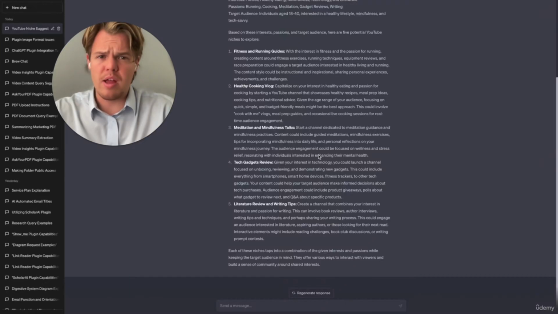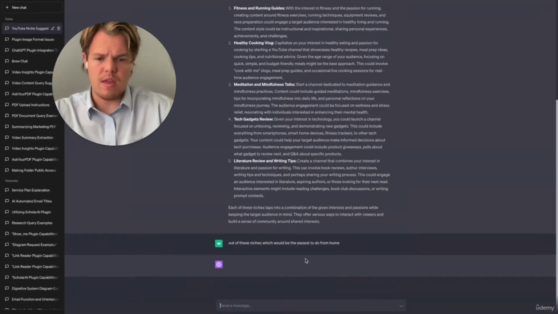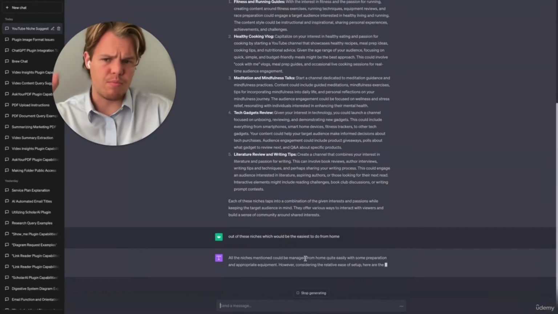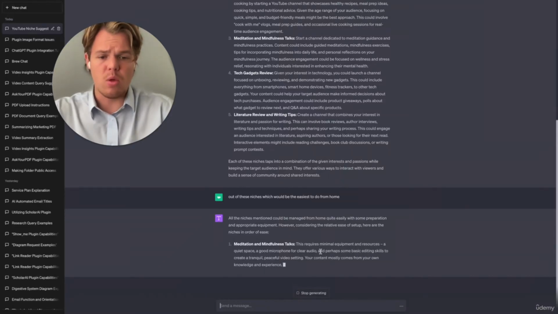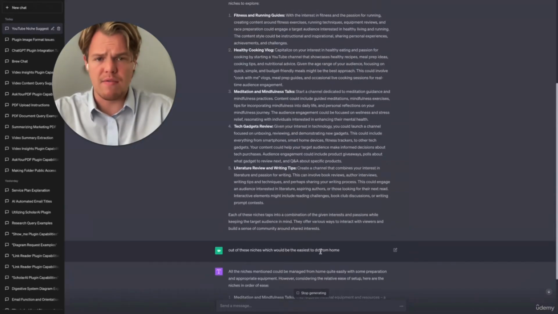Now let's go ahead and play around with this prompt a little bit more. Let's see if it'll be able to understand this following inquiry, which is, let's say out of these niches, which would be the easiest to do from home. And then, as we know, with GPT, it's able to understand pre-context, so it'll be able to understand which one is the best one to do from home. And it looks like it chose the meditation and mindfulness talks.